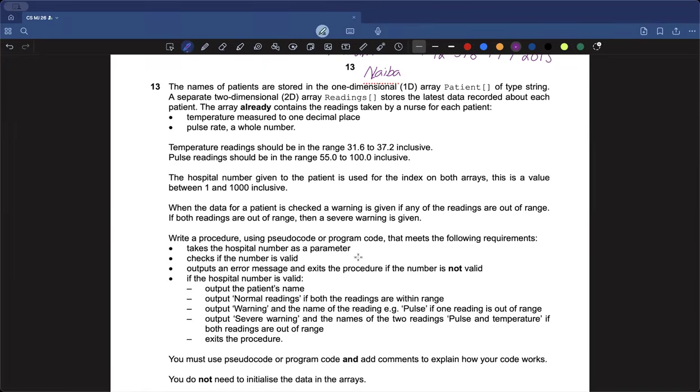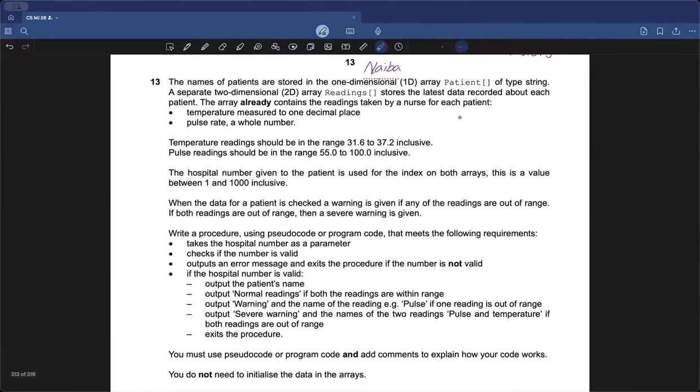So let's start off with reading a question. Now for a 15 marker, you should have a pencil, right? Because it's really important that you underline some fundamental things. So for instance, let's start off with reading this question, which says that the names of patients are stored in a one-dimensional 1D array, patient.